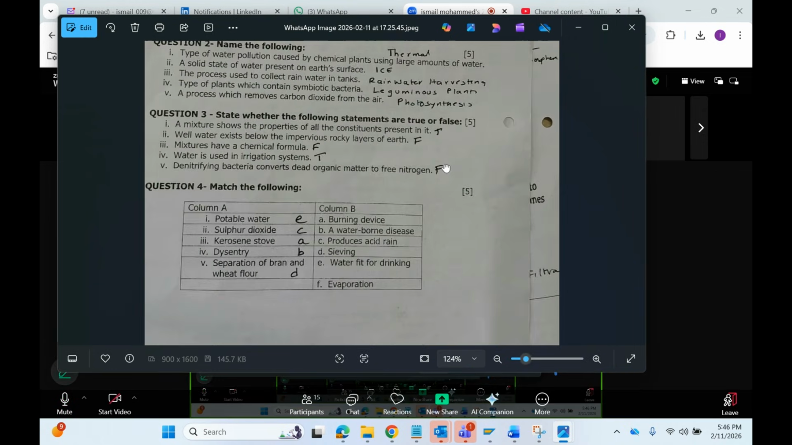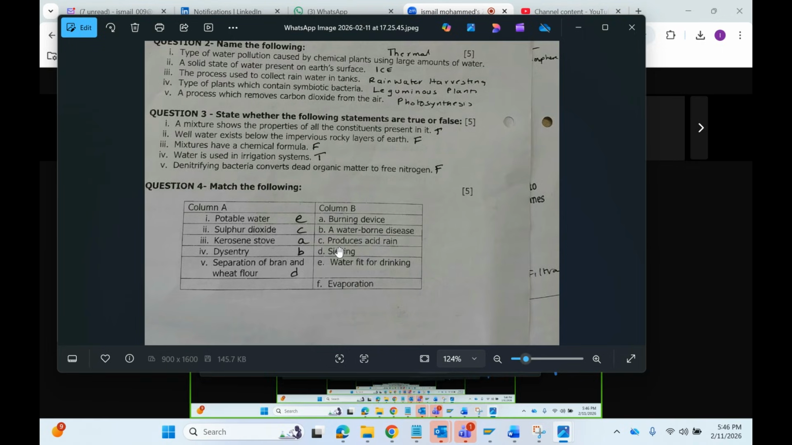nitrogen. Next one, potable water is that which is fit for drinking. Sulfur dioxide produces acid rain. When there is sulfur dioxide in the atmosphere and rain comes, it becomes acidic rain. Kerosene stove is a burning device. Dysentery is a waterborne disease. Typhoid, cholera, dysentery, gastroenteritis, these are all waterborne diseases.